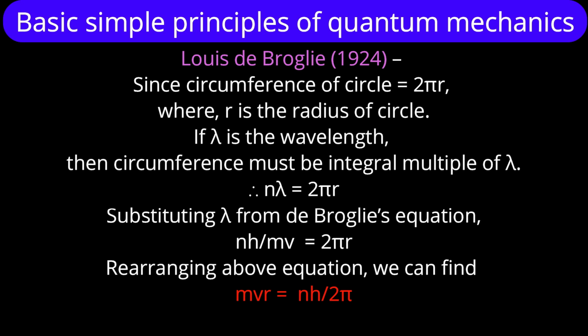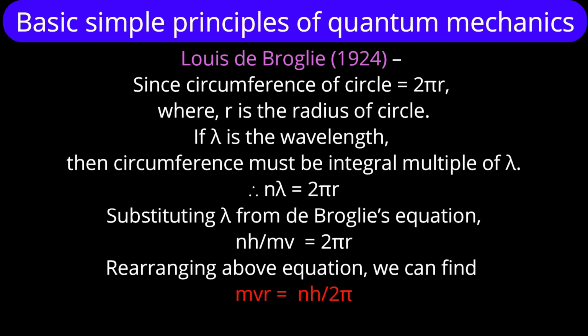Therefore, what can I represent? n lambda is equal to 2 pi r. Substituting lambda from the de Broglie equation and rearranging, you can easily find mvr is equal to nh upon 2 pi. Do you remember this equation? Where do you come across it? Yes, in Bohr's theory, it was one of the postulates.